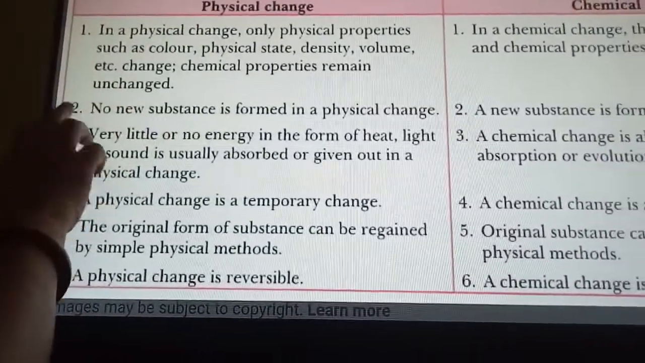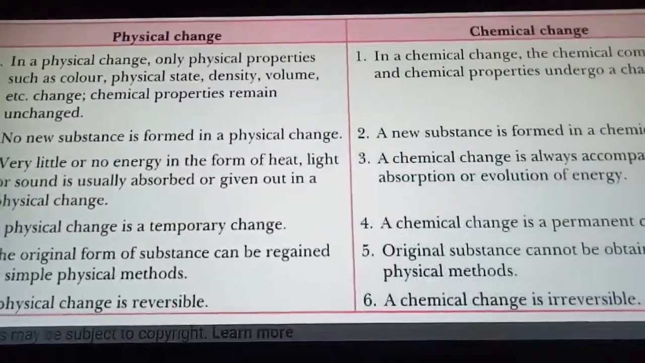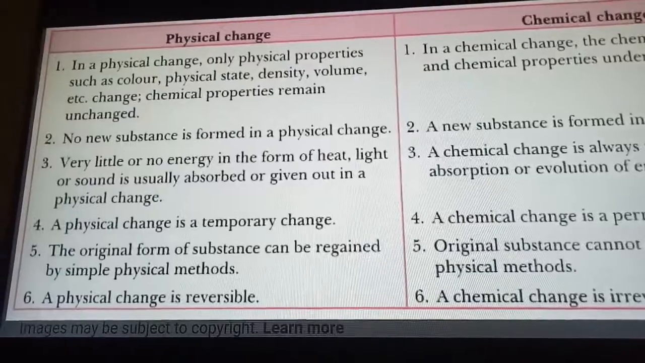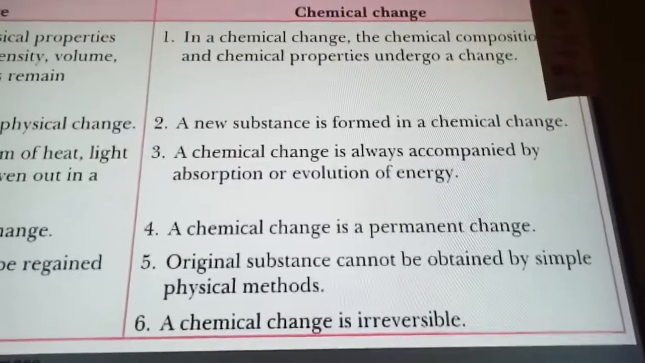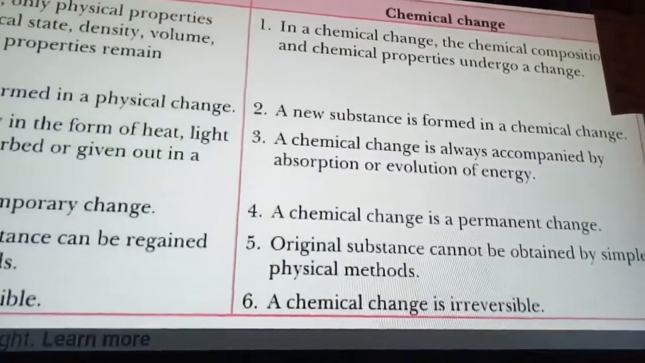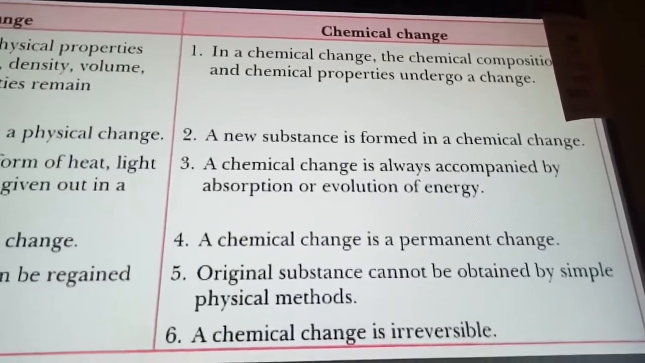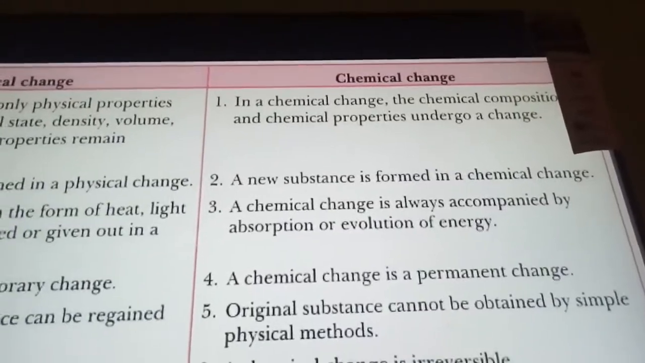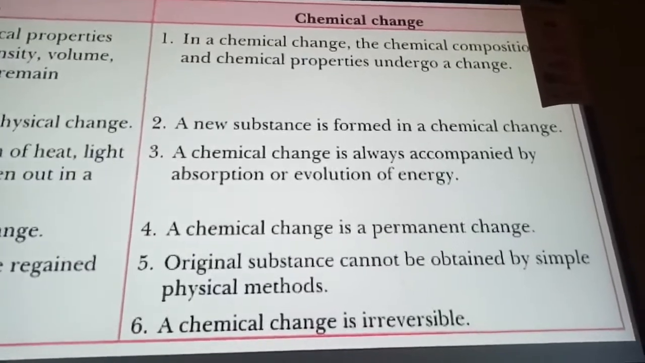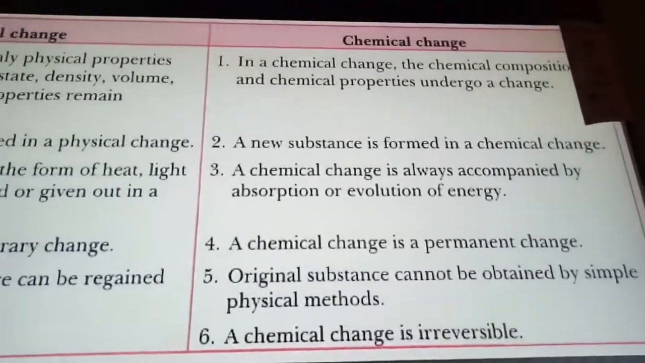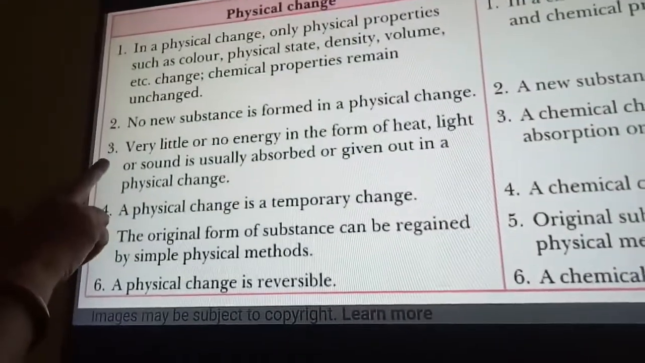Now see the second point. In a physical change, no new substance is formed. Okay, there is no new substance. When you tear a paper, is any new substance formed? No. See here, in a chemical change, a new substance is formed. For example, the curdling of milk. When you add some substance to the milk, the milk will start curdling, it turns into curd. So is the property of milk and curd the same? No, there are entirely new properties, a new substance formed. So what has taken place there? A chemical change.